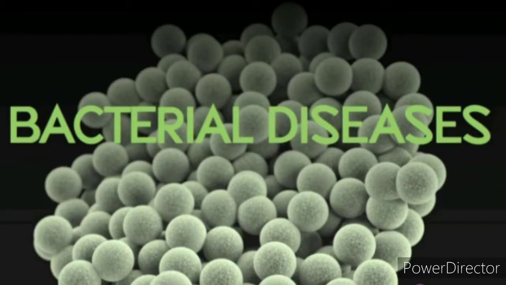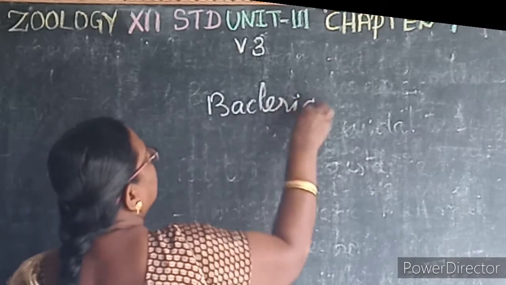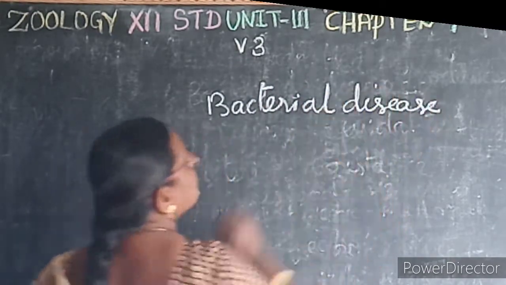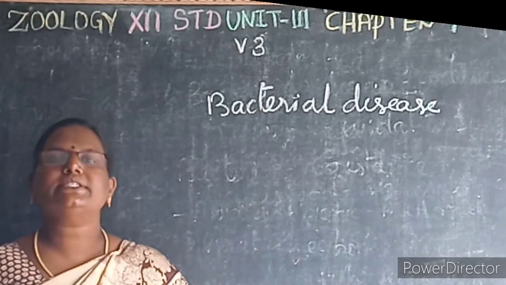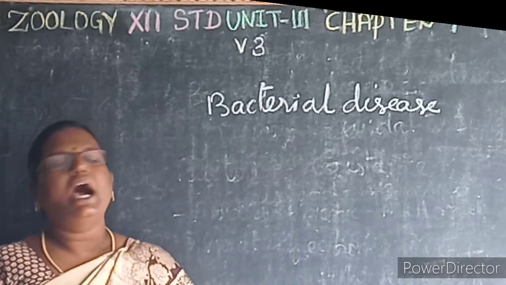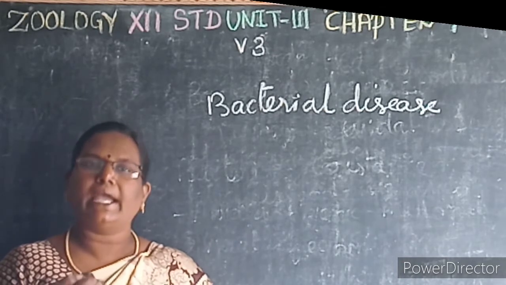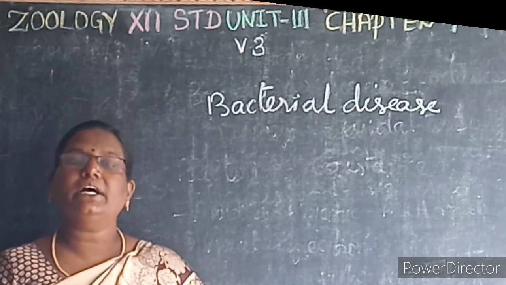Now we see about the bacterial diseases. So what is a bacterial disease? If bacteria cause diseases in humans, then it is known as what? Bacterial diseases. How do bacterial diseases spread? They spread through the air, water, by inhaling droplets, and sharing utensils.